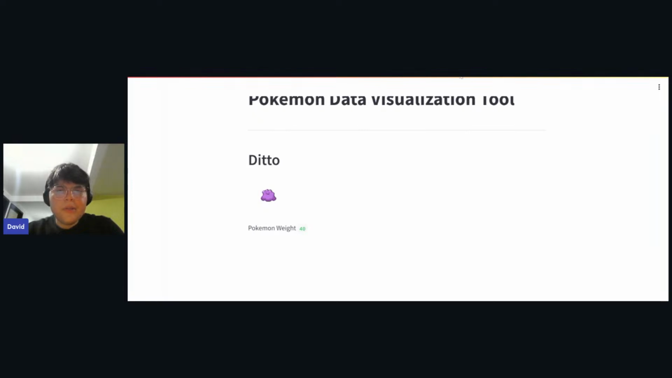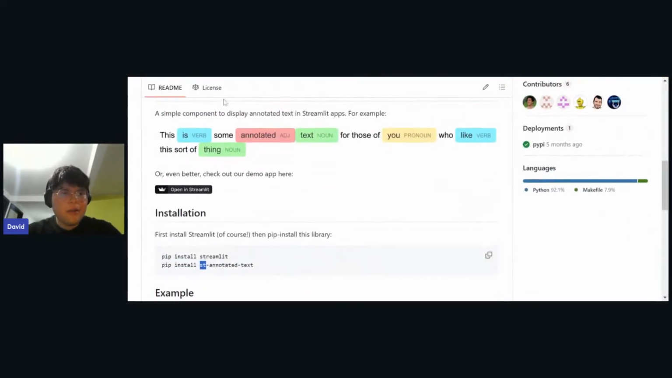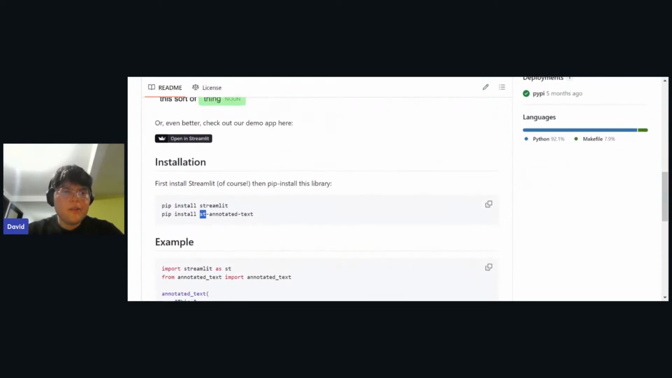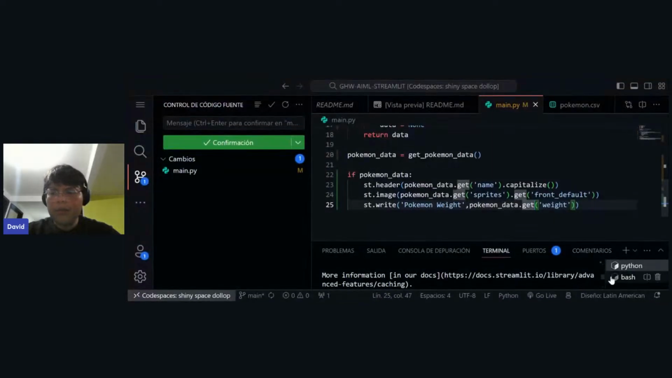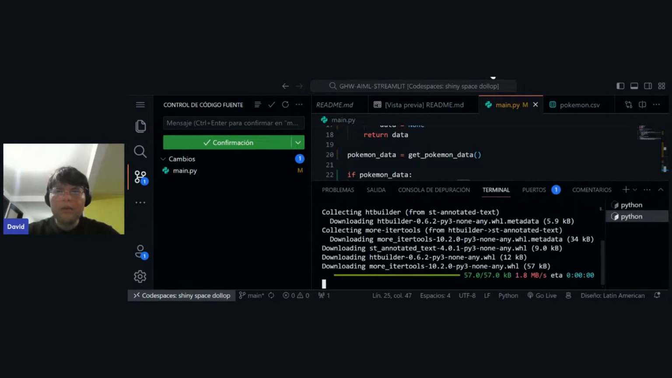So what are we going to do now? We're going to first install this component that we're going to use, the annotated text, so we can format each piece of data, like a color for each data that we're going to use, right? So let's just go here again, and let me go into my bash. And in my bash, I'm just going to paste this and run it, and I think it is running.